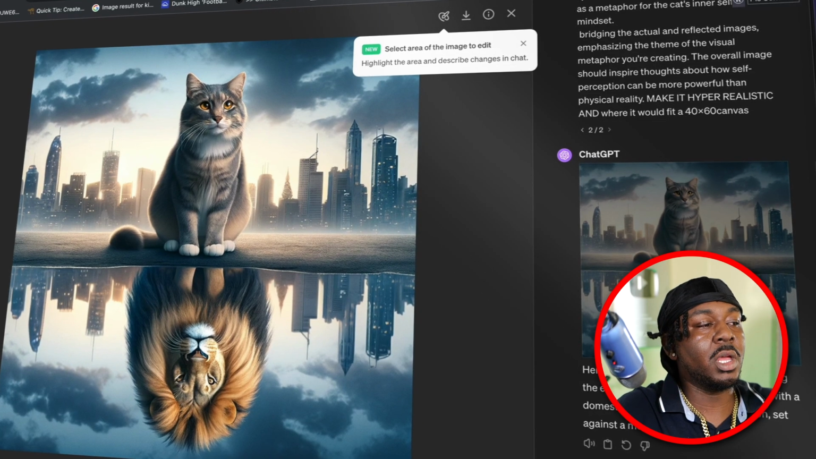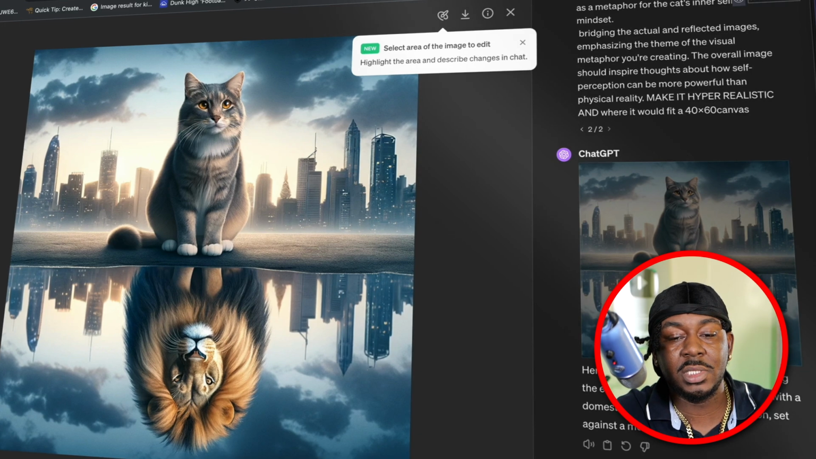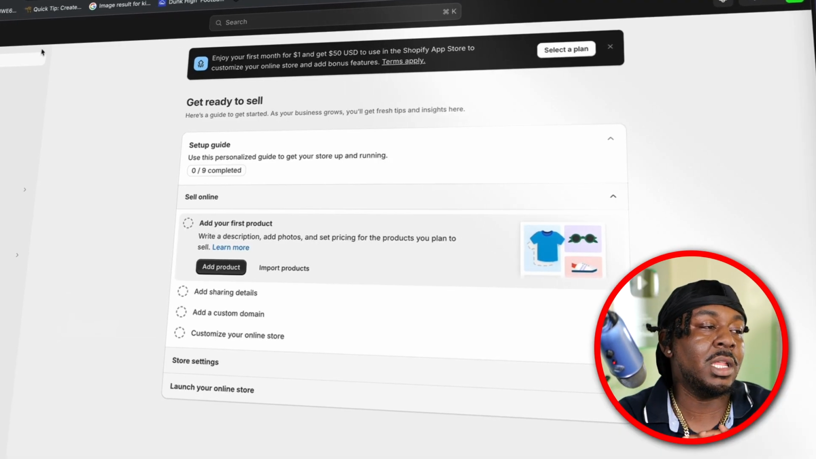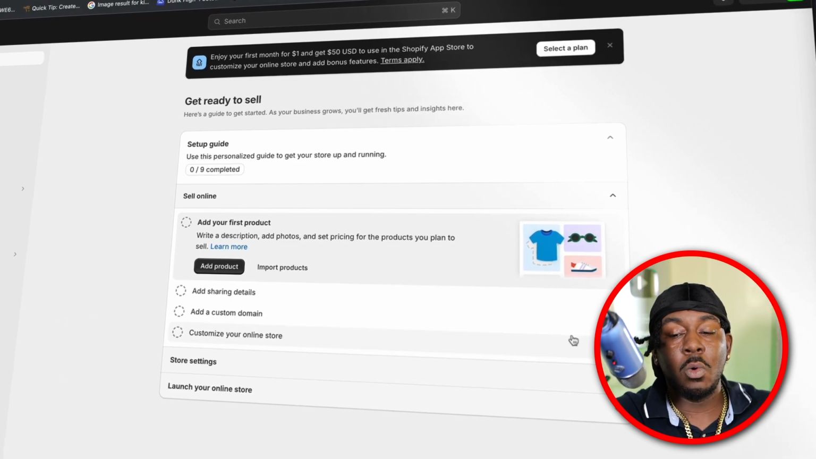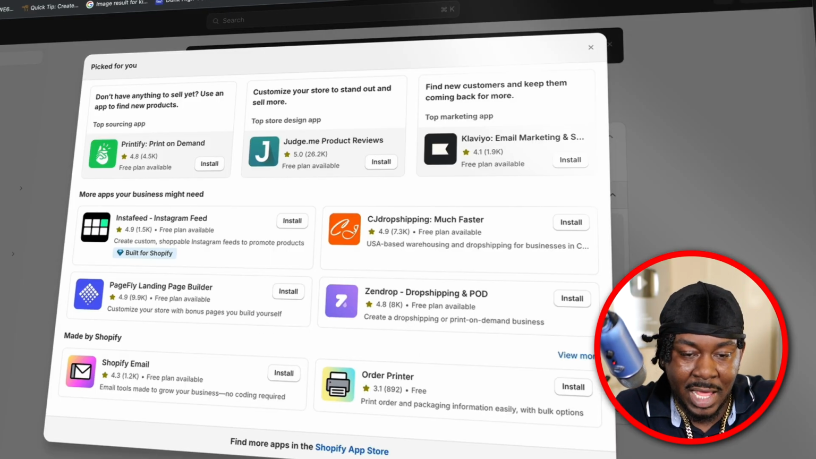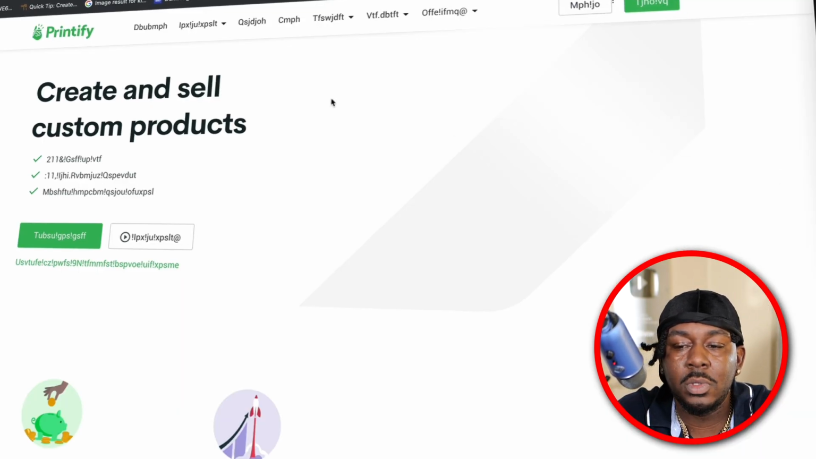Now here's how we're going to monetize and make money off of this. This is how we're going to sell this. You have a Shopify. Shopify right now is giving a $1 free trial. See, look, I'm on the trial right now. So you're going to make a Shopify store. Next, you're going to go to add apps. You're going to install Printify. So we're going to go to open full site.